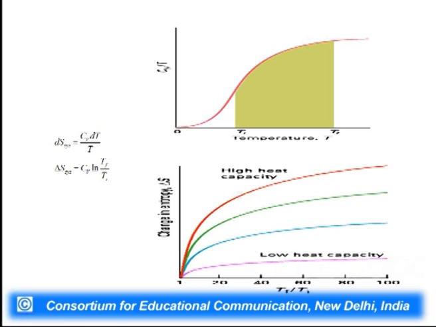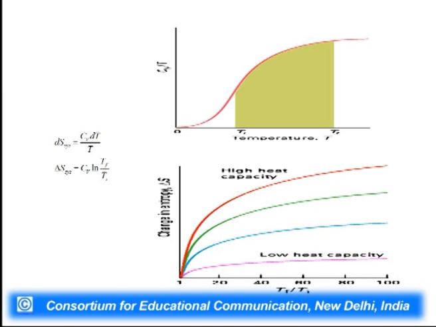This equation tells you that if temperature increases, your delta S will increase, and that is quite understandable, since if I increase the temperature, disorder is going to increase. It is quite logical that if I increase the temperature of a gas, disorder of gas will increase.